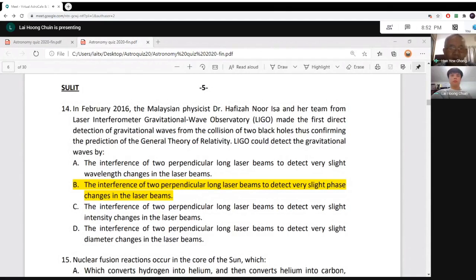So we say this way: you must know general relativity and also must know optic interference of light. For example, in school, you do the Michelson interferometer. So that's it, B is the answer. If you answer B, you get one mark. If you don't answer B, you get 0 marks.